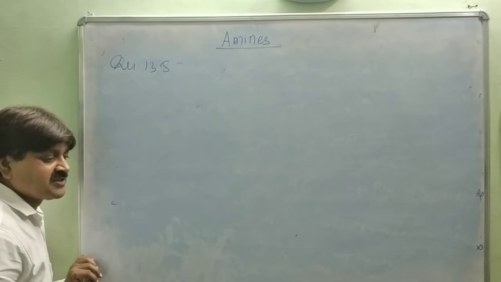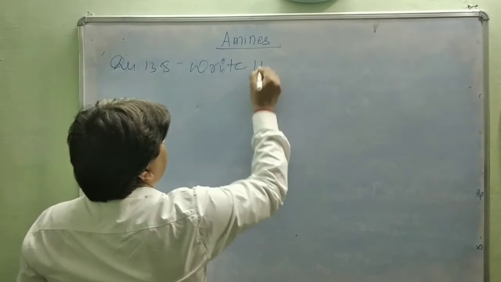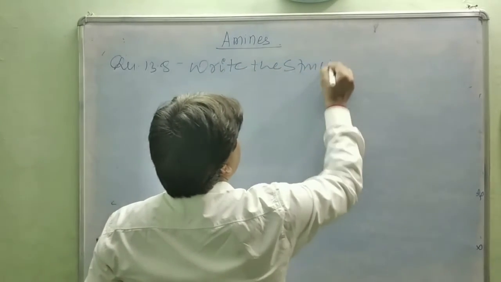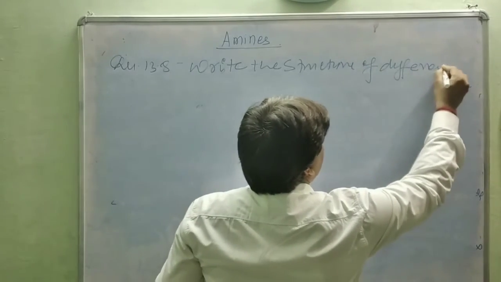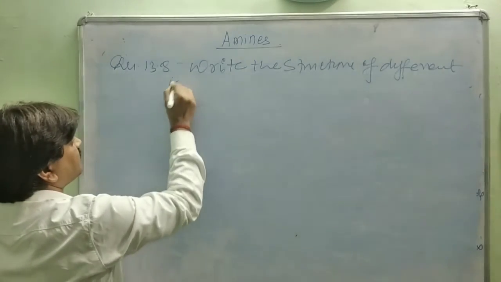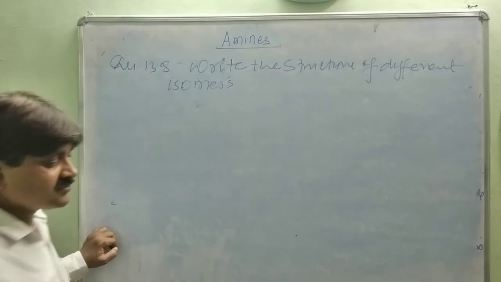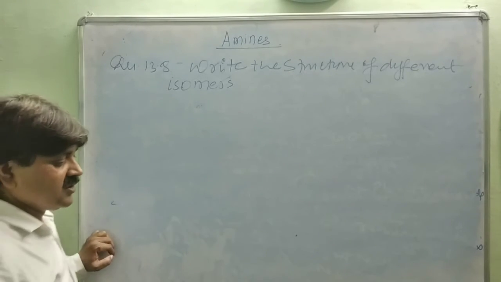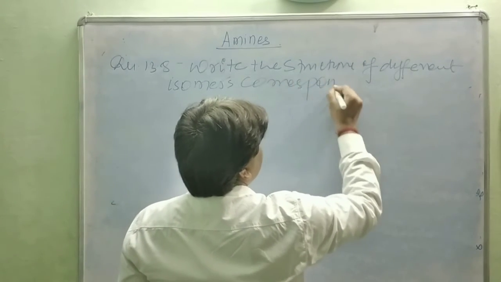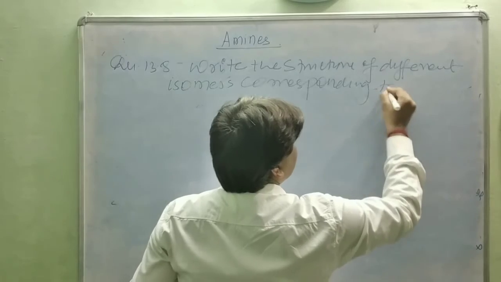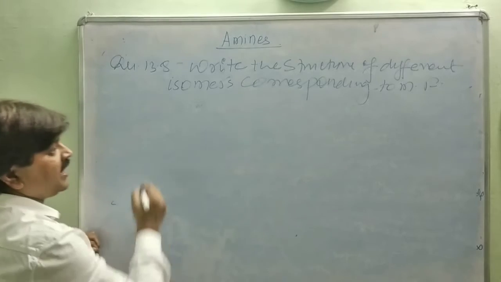The question is given: write the structures of different isomers corresponding to the molecular formula C3H9N.